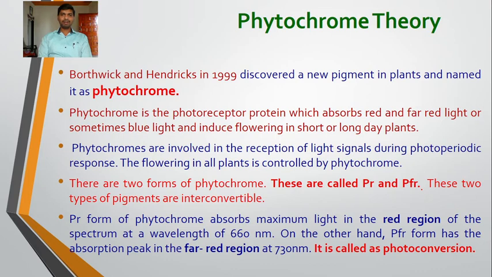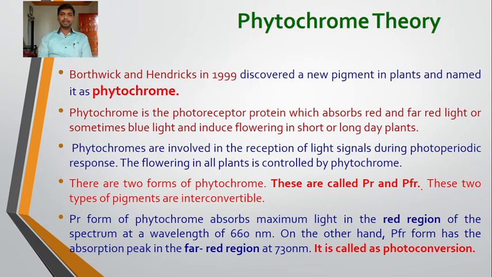So the flowering in all the plants, whether short day, long day, long-short day, or short-long day, is controlled by the phytochrome. There are two forms of the phytochrome: PR and PFR. R stands for red light, FR stands for far red light. These two types of pigments are interconvertible, meaning the PR form can be changed into the PFR, and similarly, PFR can be changed into the PR. The light induces this conversion, so it is called photoconversion.